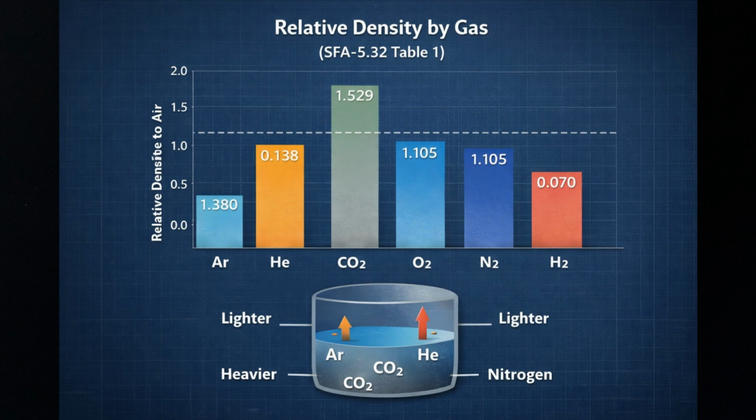SFA 5.32 Table 1 Footnote C. All density values specified at 0 degrees Celsius and 0.101 megapascals, 1.013 bars, 32 degrees Fahrenheit and 1 atmosphere, 14.7 PSIA, Table 1 Footnote A. Notice the relative densities. Argon at 1.380 and CO2 at 1.529 are both heavier than air. This is a critical safety point. These gases can concentrate in low areas like the bottom of pressure vessels, pits, and confined spaces. The code addresses this in Annex A, Clause A8.